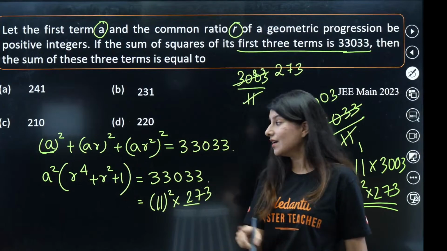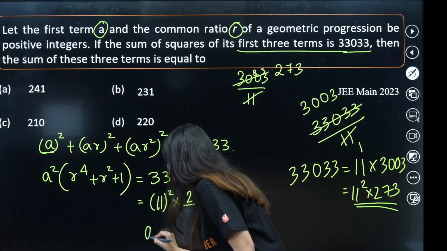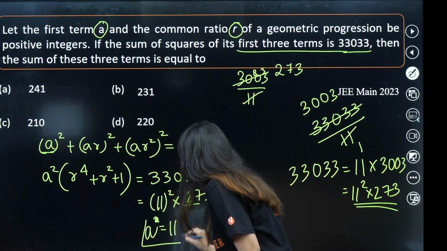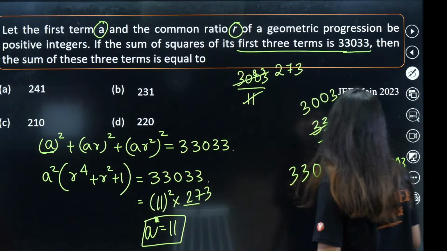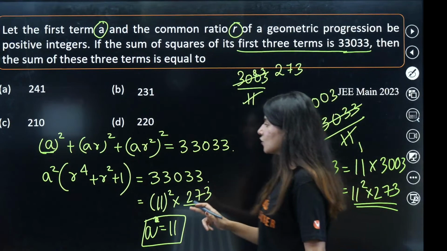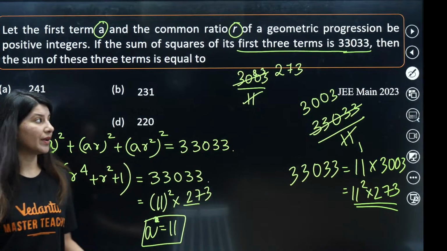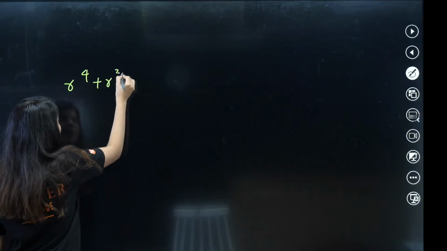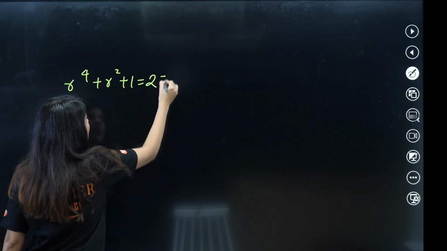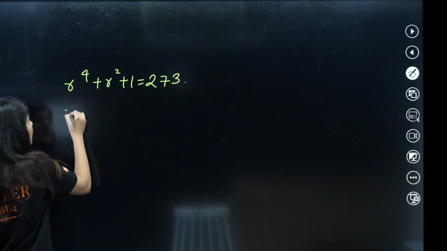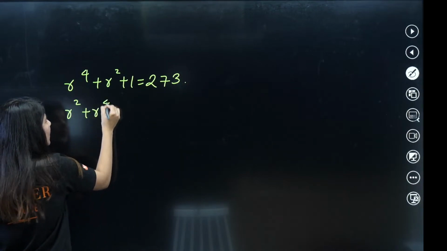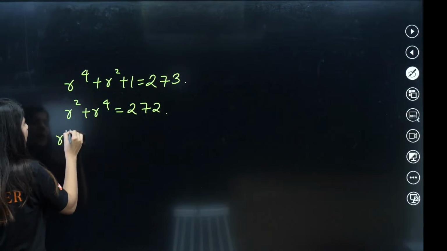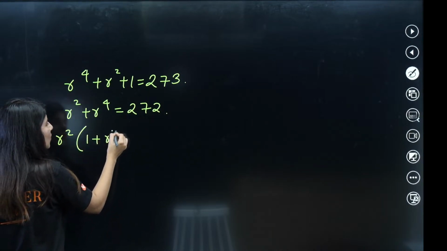What does that mean? That simply means that your A square is what? Your A is coming out as 11. That is one thing. What about R raised to power 4 plus R square plus 1? The value of R raised to power 4 plus R square plus 1 is coming out as 273. Or rather, R square plus R raised to power 4 is coming out as 272. Take out R square common. This is 1 plus R square.